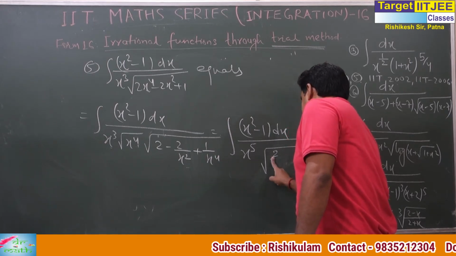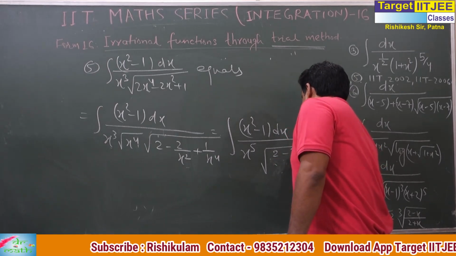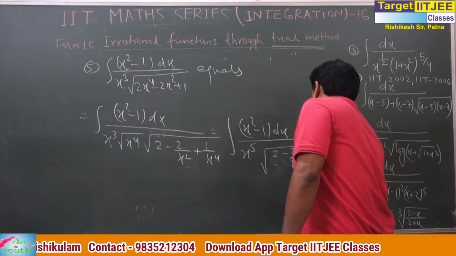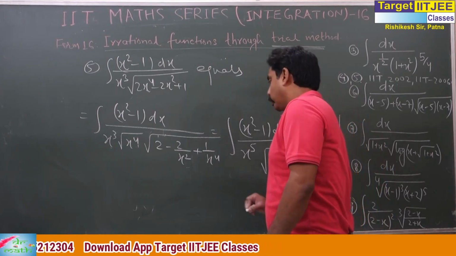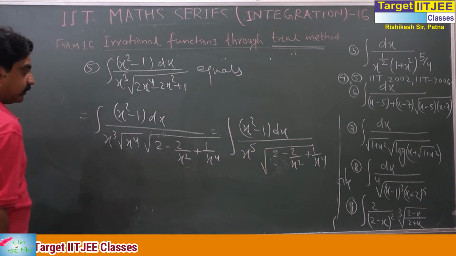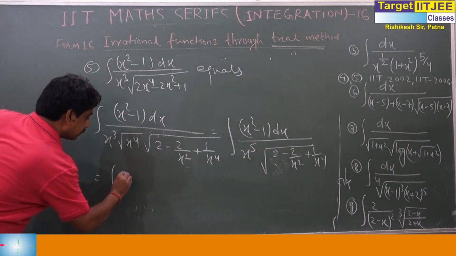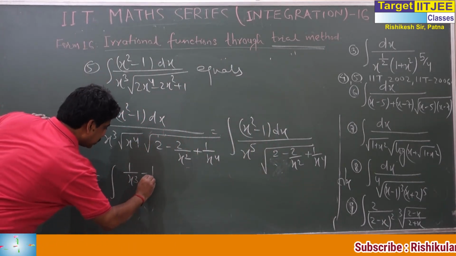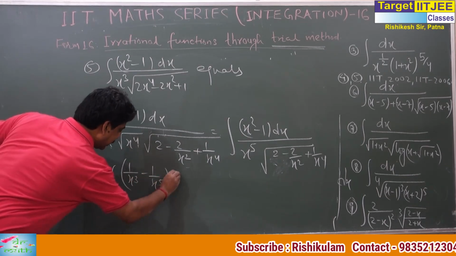This is 2 minus 2 by x² plus 1 by x⁴. Now what is this? 1 by x³ minus 1 by x⁵ dx.